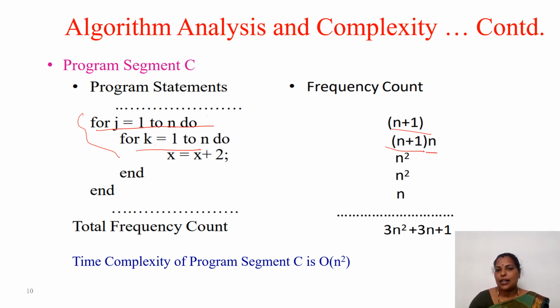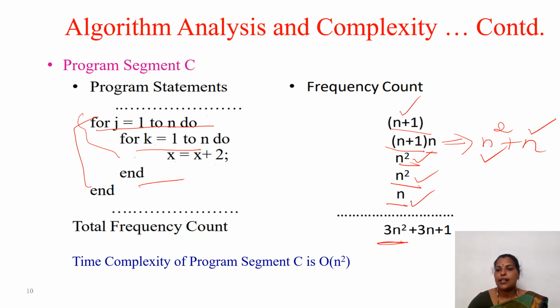This x equal to x plus 2 is coming inside two for loops. So n into n, that is n square. This n statement is for the k for loop, so it is n square. This n statement is for the j for loop, so it is n. So n plus 1 into n is n square plus n, right? How many n square are there? 1, 2 and 3. So 3n square. How many n's are there? 1, 2, 3. 3 n's are there. How many constants are there? Only 1. So 3n square plus 3n plus 1.